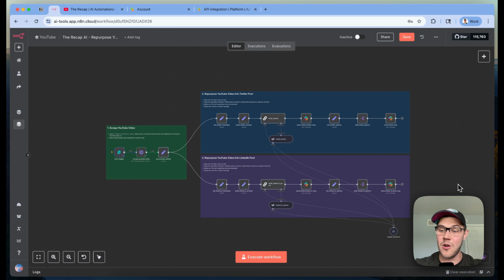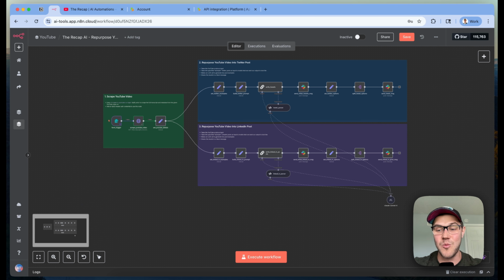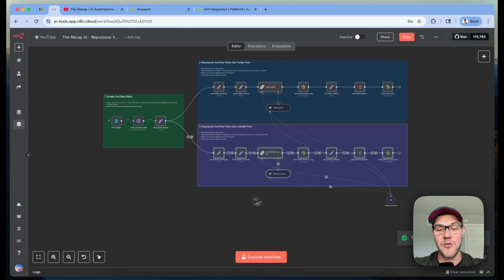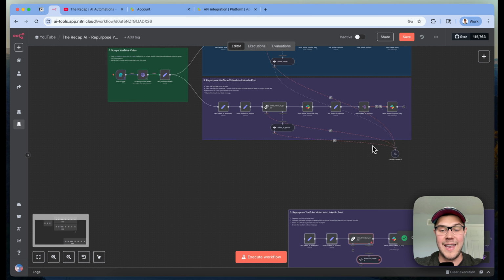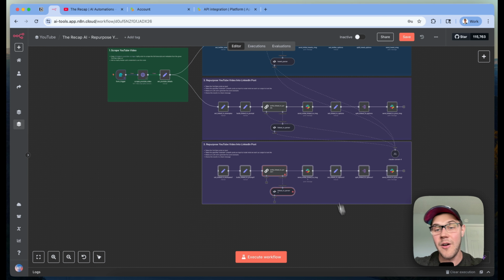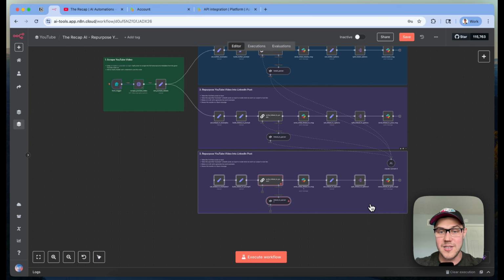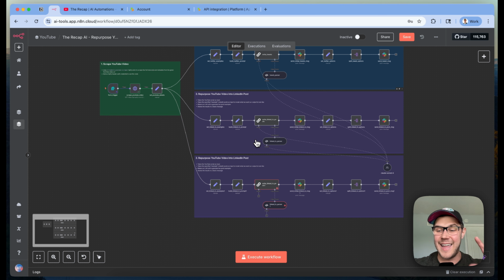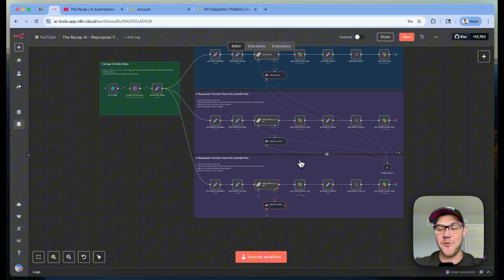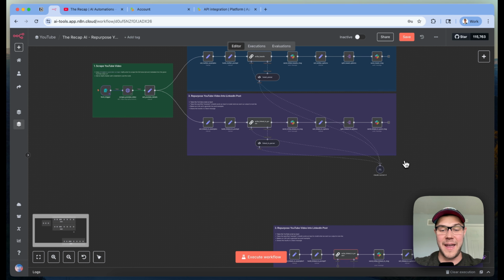When you're changing this template to work for your own business or your client's business, you can add in as many of these sections as you want if you need to repurpose to other formats. So say you want to build an Instagram post carousel and you had a good vision of images you wanted to create, you could still take that same transcript, pass it in here, and you'll get that different formatted content repurposed from that same transcript. So the options are pretty unlimited here for how you want to repurpose any video that you're passing in.